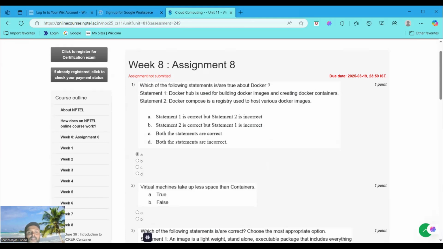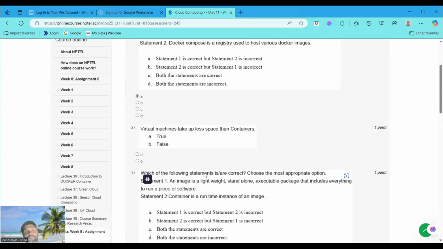Now we can say here, guys, statement 1 is correct. Docker Hub is a cloud-based repository where Docker users can create, test, store, and distribute Docker images. It is used for building Docker images and creating containers. But statement 2 is incorrect because Docker Compose is a tool for defining and running multi-container Docker applications, but not a registry for hosting Docker images. So statement 1 is true, but statement 2 is false. Now moving to question number 2.